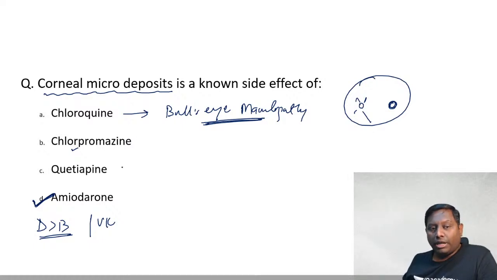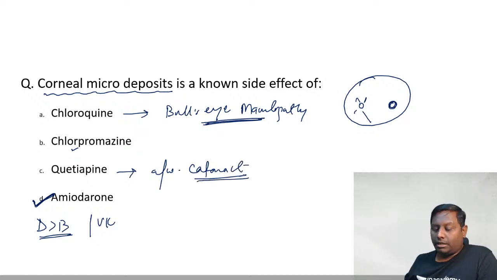Okay, quetiapine that we are having, it is actually associated with the cataract, right? Cataract more commonly. The risk of cataract as a side effect is higher with it. Quetiapine, so I will tell you a mnemonic. Andhi Rani, the Queen was blind, right? Cataract. Quetiapine also causes priapism, painful prolonged erection, another side effect. Okay.